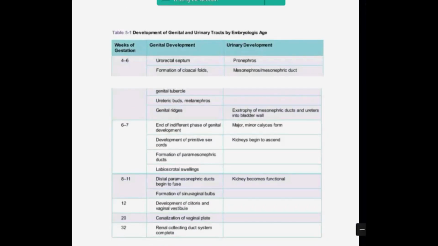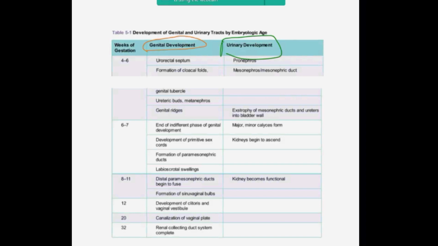What is going to be the development of the urogenital tract? When you see this table here, you can see that the development of the genital tract is kept close to the development of the urinary system also. Why do you think this is so?